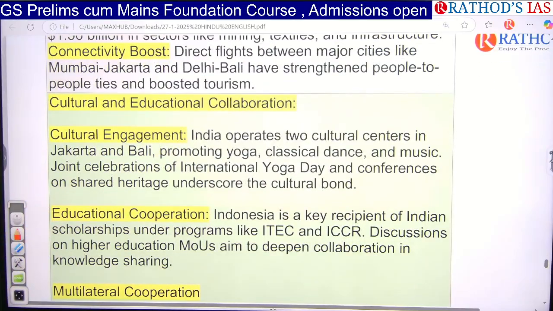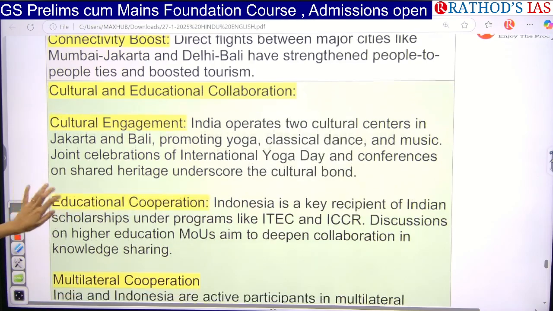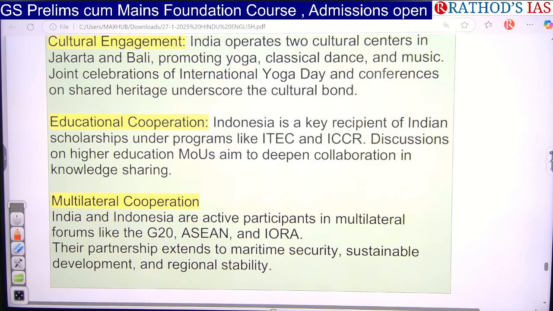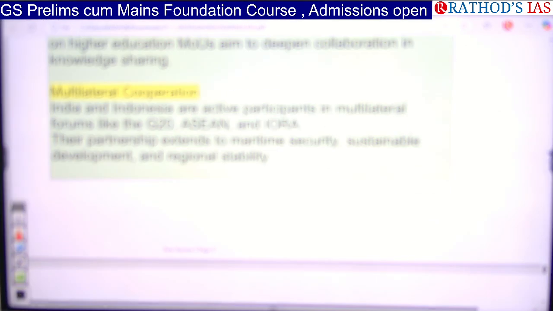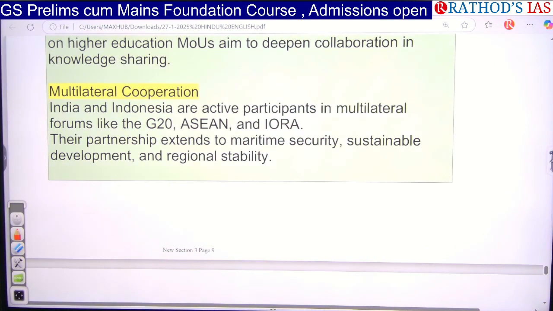Even regarding culture and education we have collaboration between India and Indonesia. For example, we are celebrating International Yoga Day. Regarding education cooperation, we are providing lots of scholarship programs like ITEC and ICCR. We also have multilateral cooperation; India and Indonesia are part of groupings like G20 and IORA, and with ASEAN, actually India is not a member, but India has good relations.